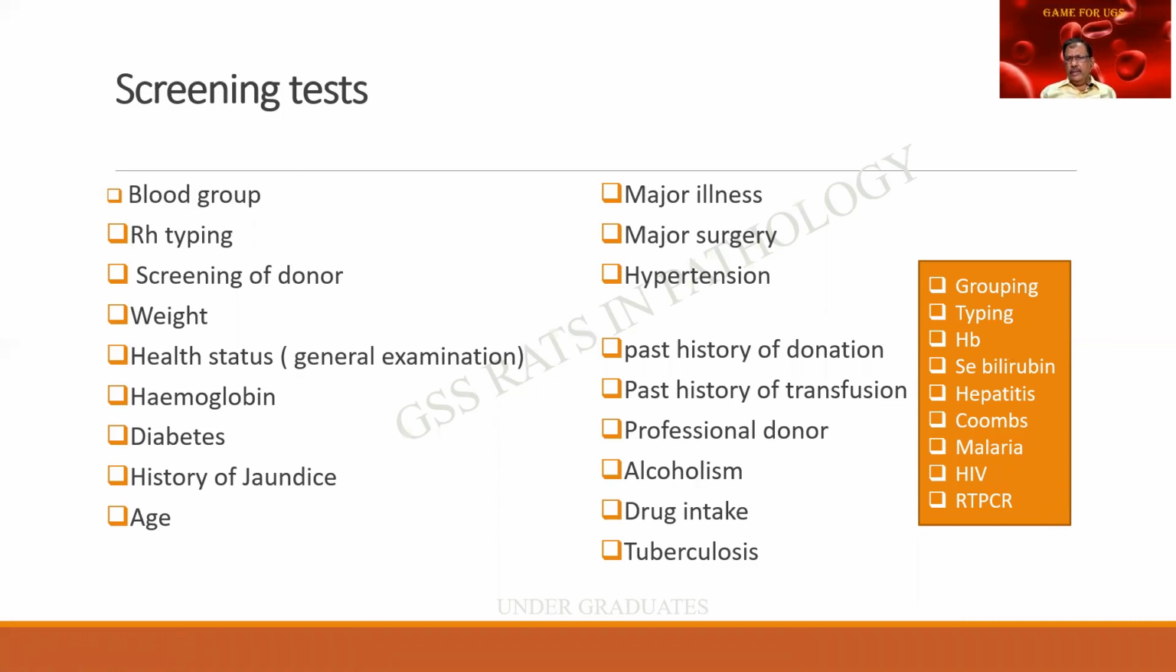Please memorize it. For example, hepatitis, obviously we cannot give. Coombs test should be done. Malaria, HIV. Then RT-PCR nowadays because of the COVID also.